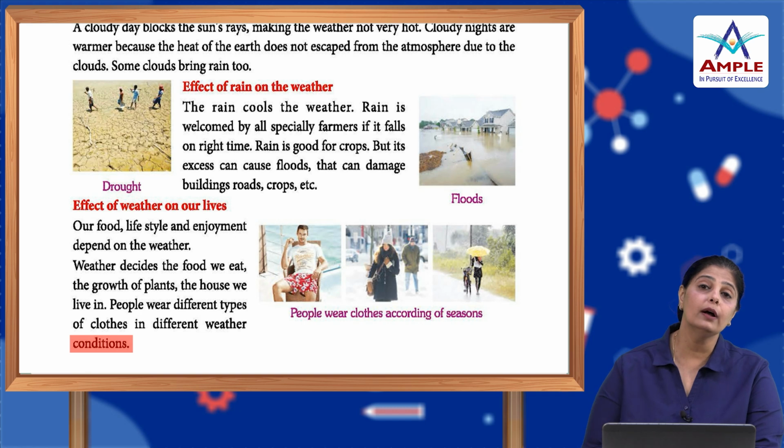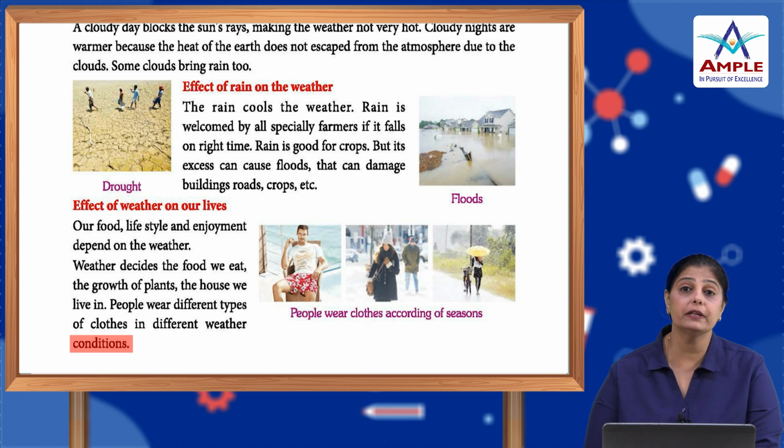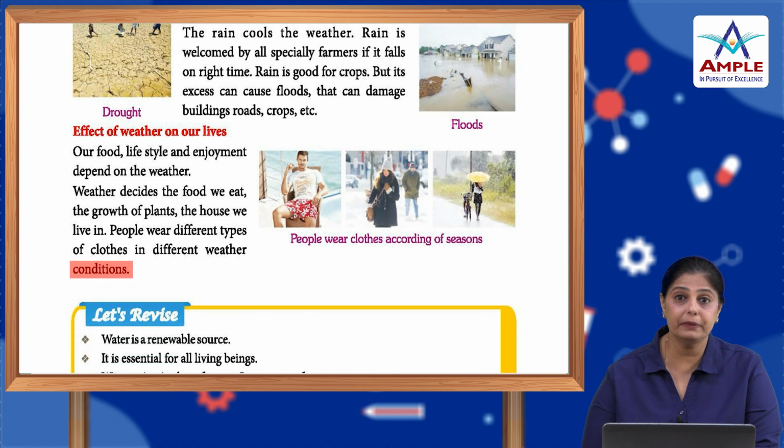So, as we all know, there are 3 seasons: summers, rainy and winters, and according to the weather we eat food, we get seasonal fruits and vegetables, and also we wear clothes, and the house that we live in also depends on the weather or the climatic condition of that place.